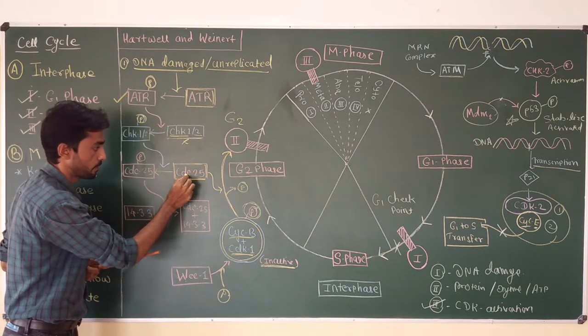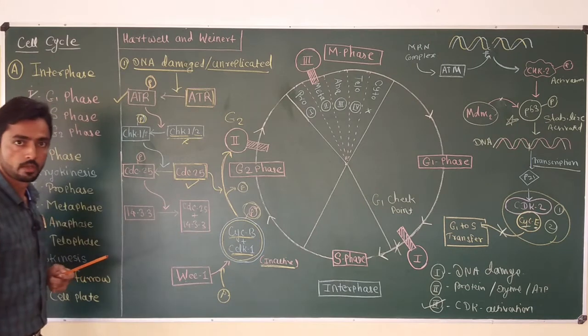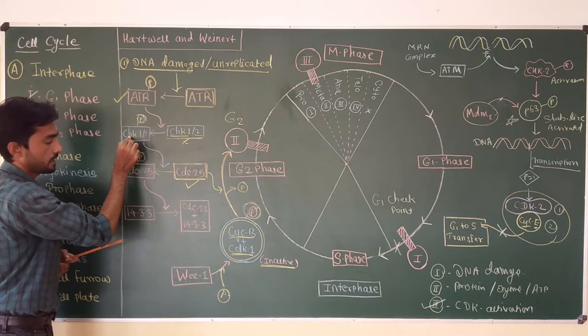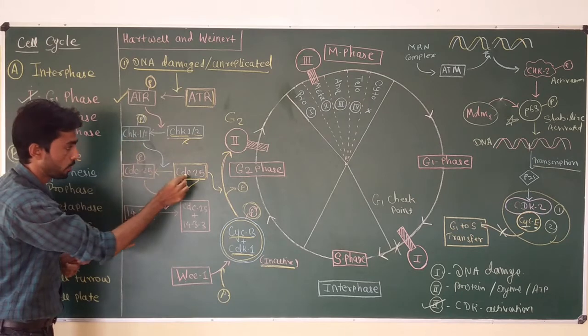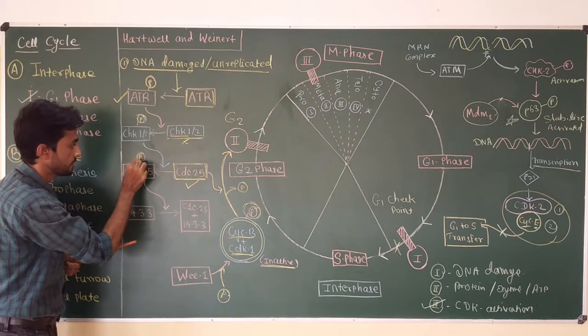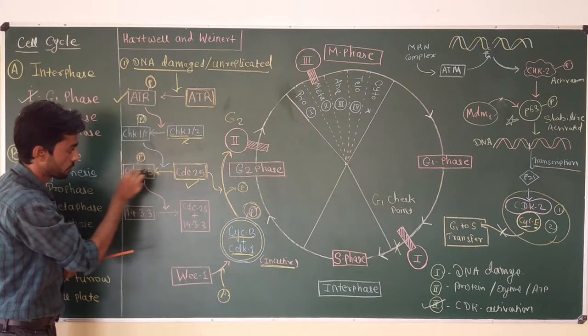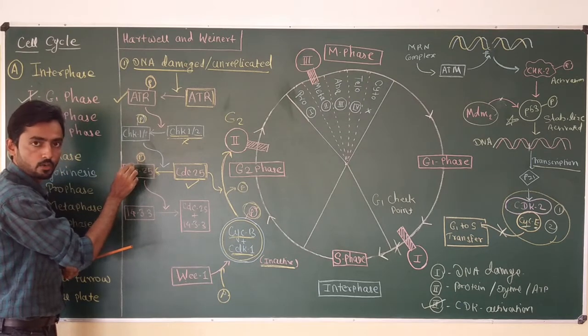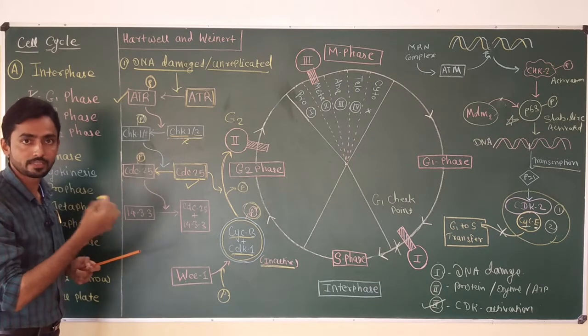The unphosphorylated form of CDC25 is the active form. But when this pathway occurs due to DNA damage, this activated CHK enzyme is going to phosphorylate CDC25, and due to phosphorylation, this enzyme no longer remains active. Why does this happen?